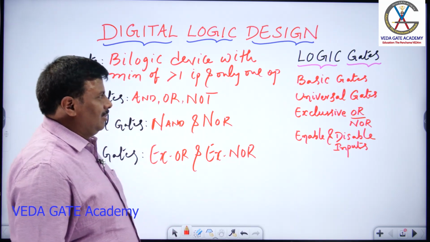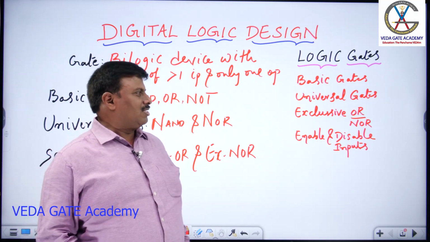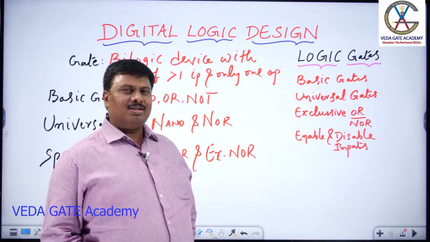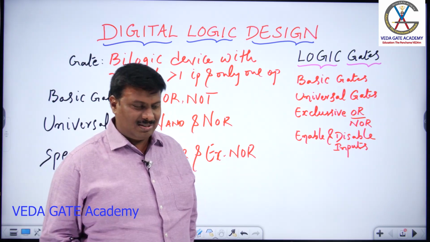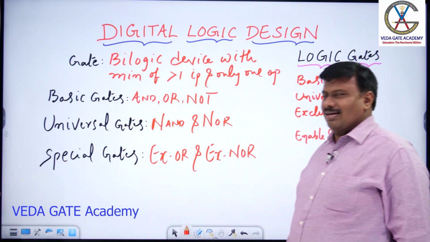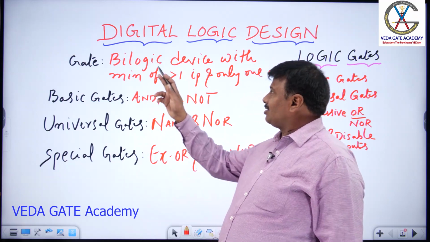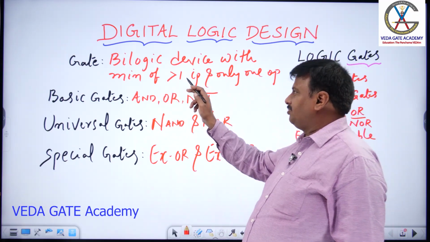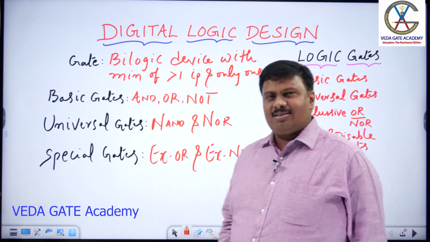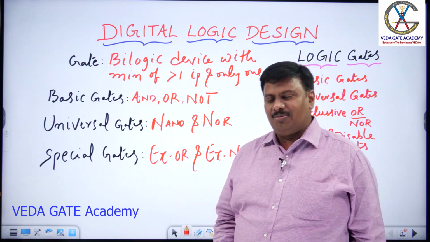And we have the topics to discuss for the time: basic gates, universal gates, exclusive OR and exclusive NOR gates, and enable and disable inputs related to logic gates. And here, if you look into the word basic gates, prior to that, definition of gate: gate is a bilogic device with a minimum of more than one input and only one output. Repeat, gate is a bilogic device with a minimum of more than one input and only one output.